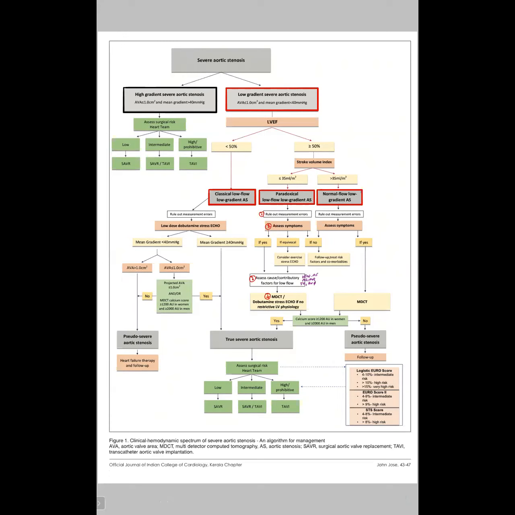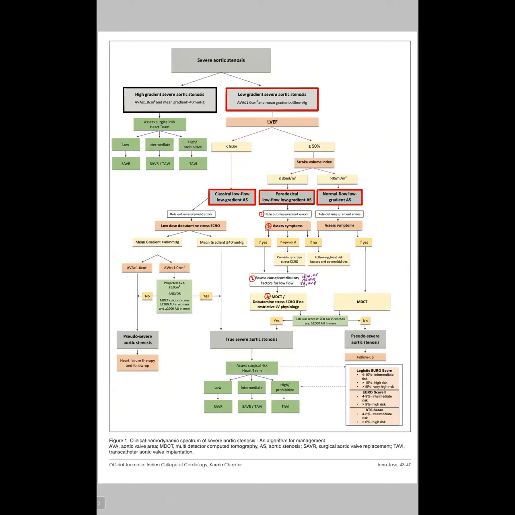Coming to low gradient severe aortic stenosis, these people will have an area of less than 1 and a mean gradient of less than 40. Then you should assess the LVEF. If LVEF is less than 50%, it is described as classical low flow, low gradient AS. This low flow is because of reduced LV function.